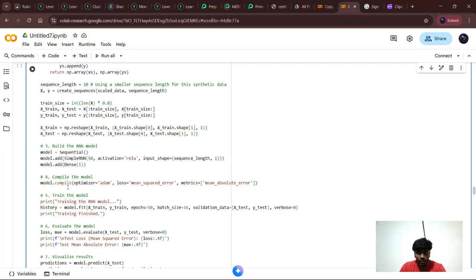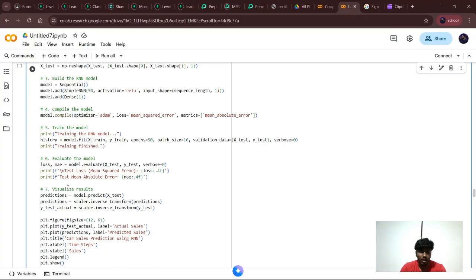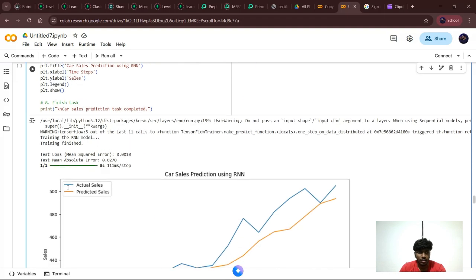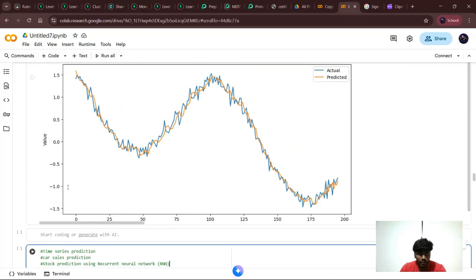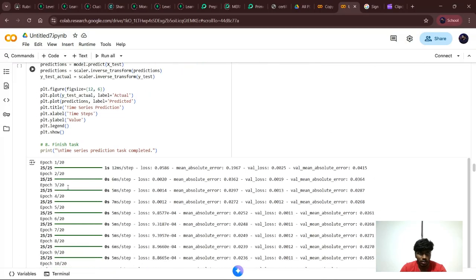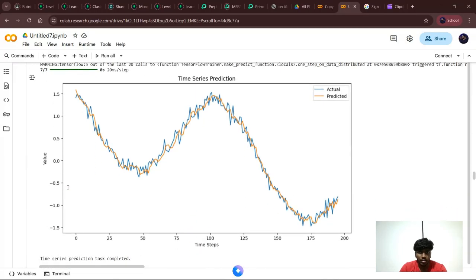This model updates weights after every 32 samples, and the validation data helps to check the model performance on unseen data. After evaluating the model, the test shows how well the model performs on unseen data, with the mean squared error and the average absolute difference between predicted and actual values. And this is my final output for the time series data, where the blue line indicates actual, and the orange line indicates predicted values.